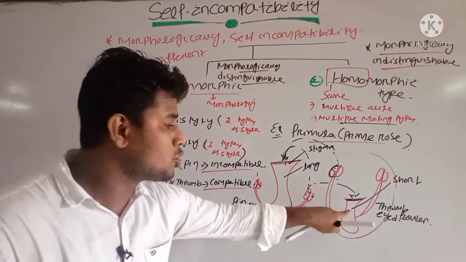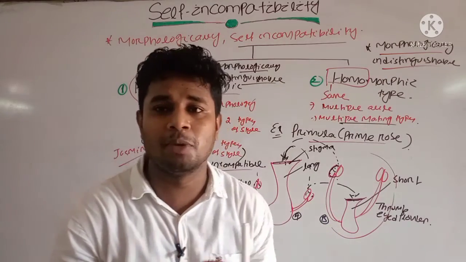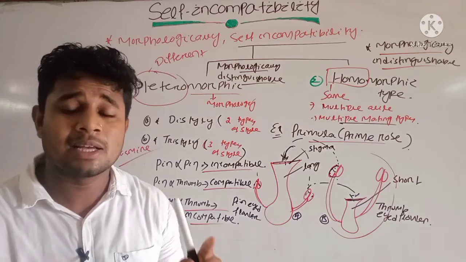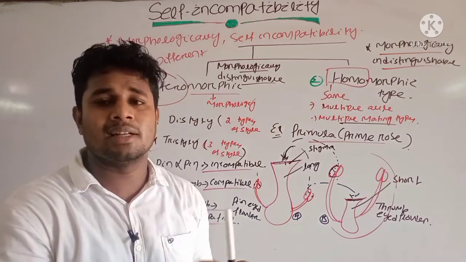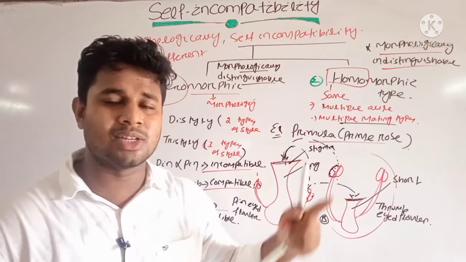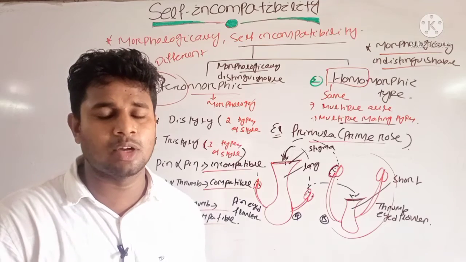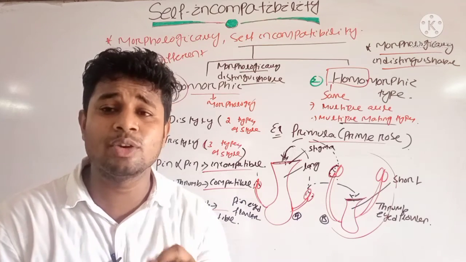Here we will see that in heteromorphic types two kinds of styles are present, but here similar types of style will be present. But how are they included in self-incompatibility? Because they are structurally similar, we cannot say that they are morphologically dissimilar. Then how is it included in self-incompatibility? The basic point is that they are genetically different. Their genes will vary.